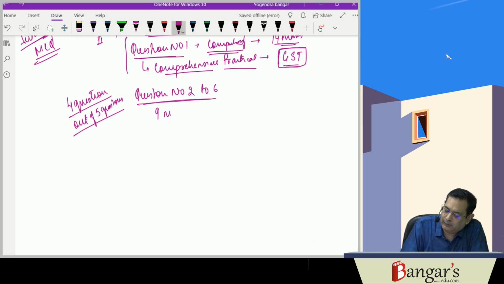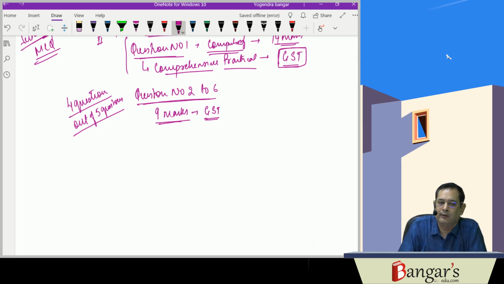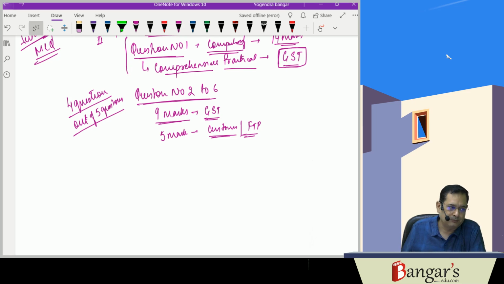And 9 marks is for goods and services tax, and 5 marks is of what? The customs, and it may also cover, say, foreign trade policy. Now let us see one paper which has been asked in November 2019 exam. So you get a clear understanding about how the paper is designed.